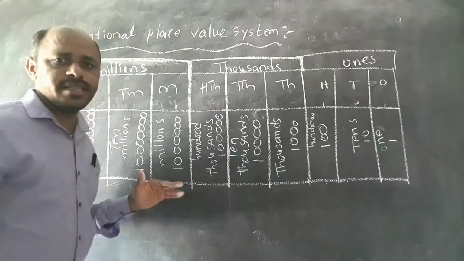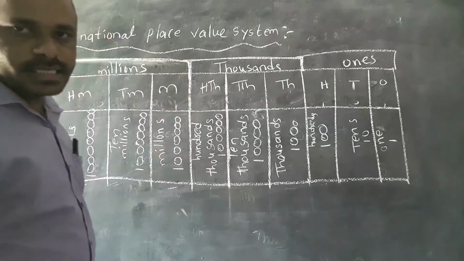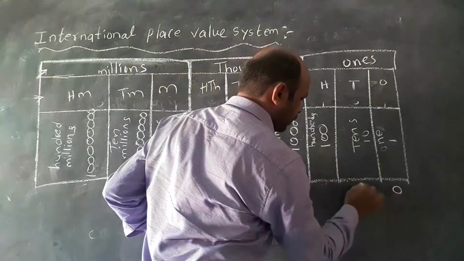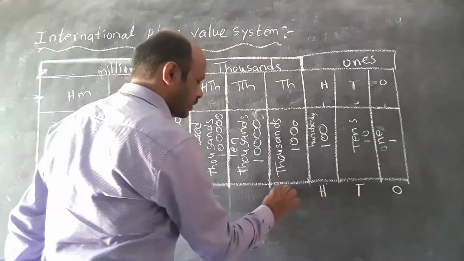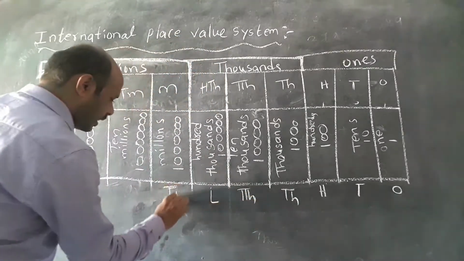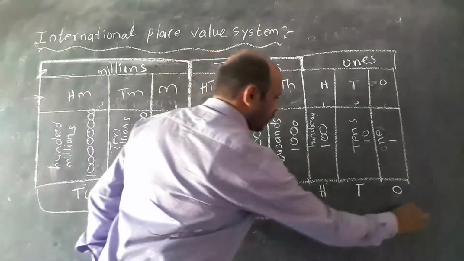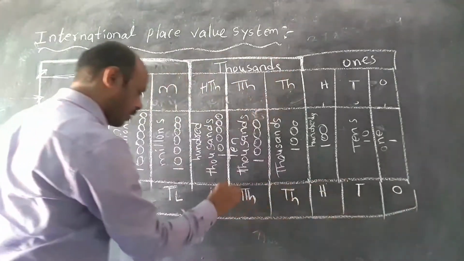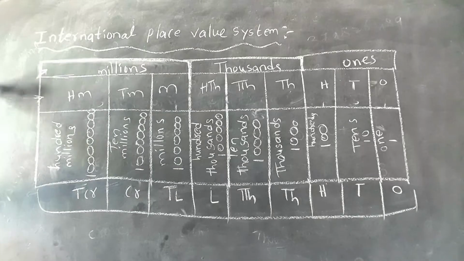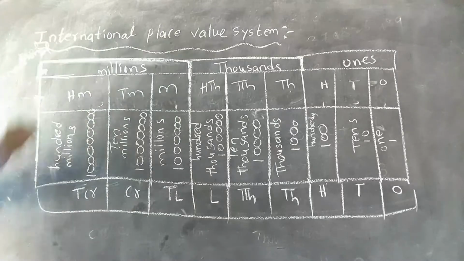What is the difference between the Indian place value system and the international place value system? Above I wrote the international place value system. Now below I will write the Indian place value system. Observe it: ones, tens, hundreds, thousands, 10,000s, lakhs, 10 lakhs, crores, 10 crores. This is the international, this is Indian.